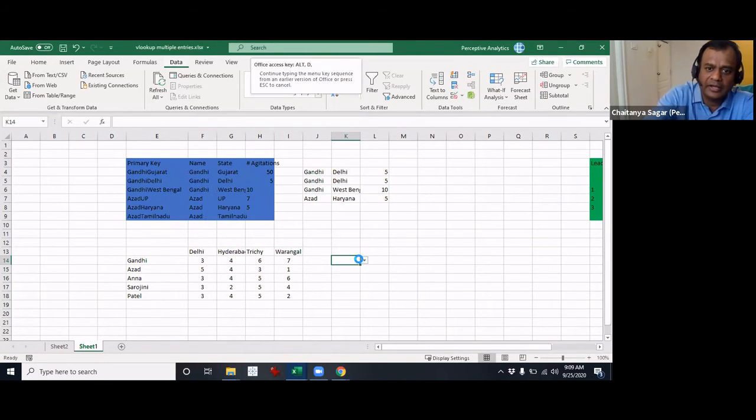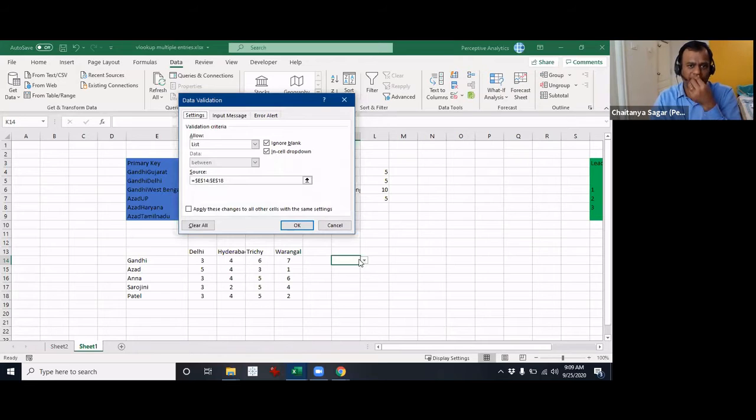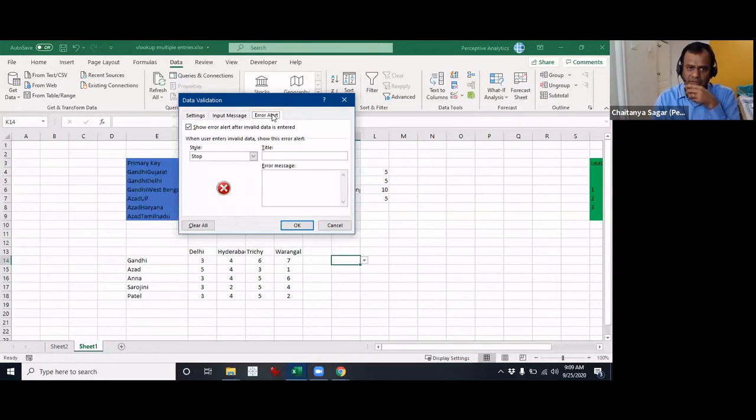So here there are some other options as well. Let's say you go to Alert. If you want to give the dropdown but, if they enter something else, you accept that also, you can just remove this and then click OK.